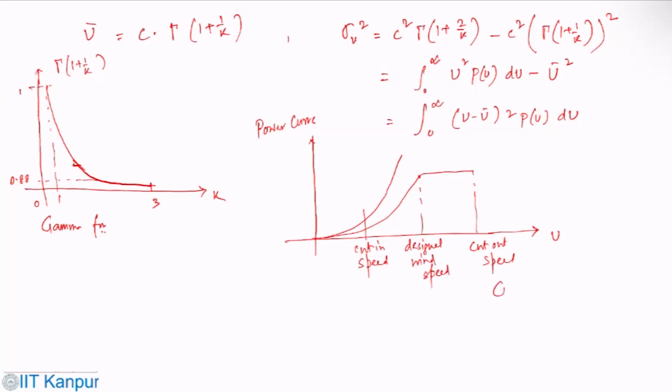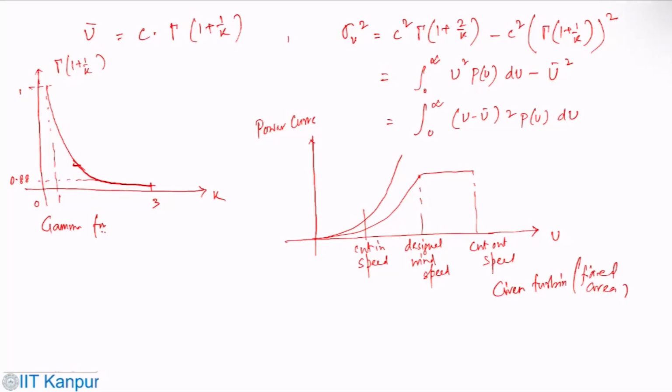This is for a given turbine, which has a fixed area. So this is how the power curve would look.